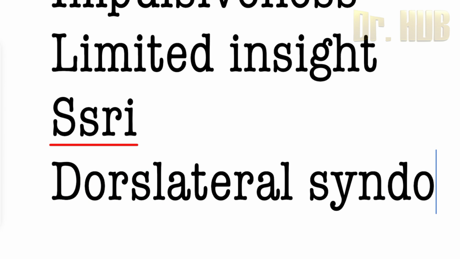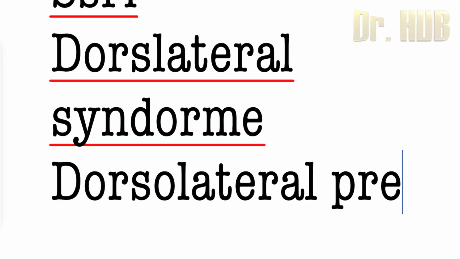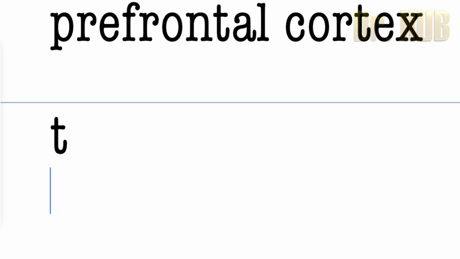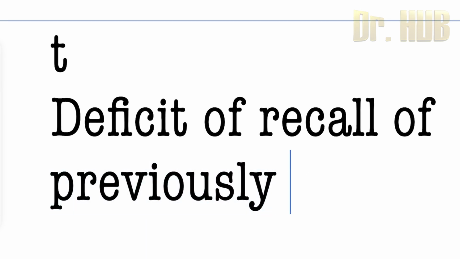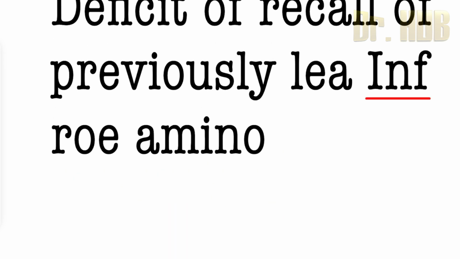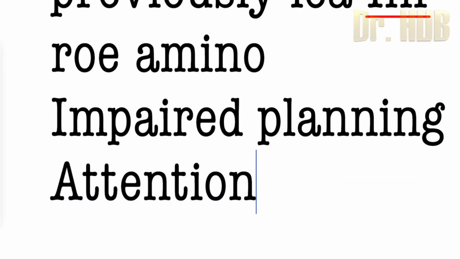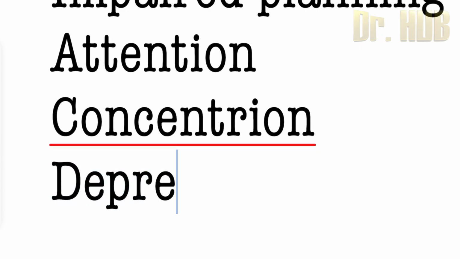Next, moving on to the dorsolateral syndrome. The dorsolateral syndrome is a frontal convexity syndrome. This is a disorder of the dorsolateral prefrontal cortex, and there is a deficit of the recall of previously learned information, and impaired planning. Next comes impaired attention. The attention is affected, as well as concentration. Depression may be seen as well.